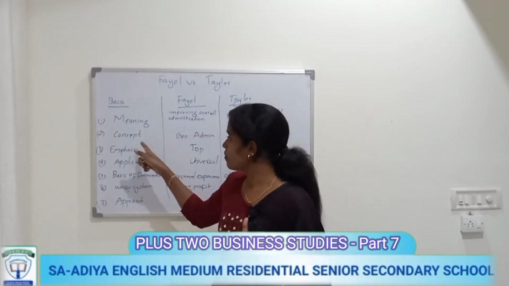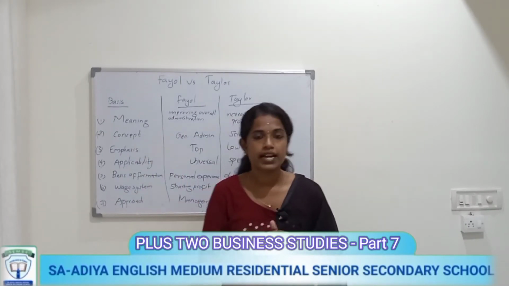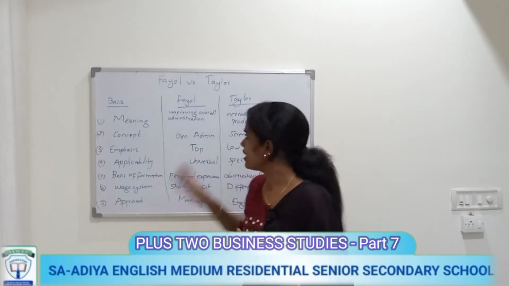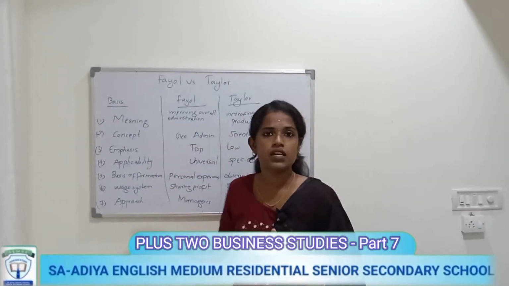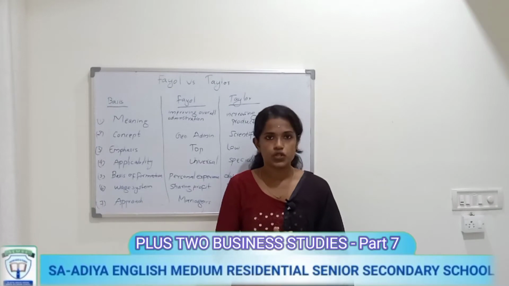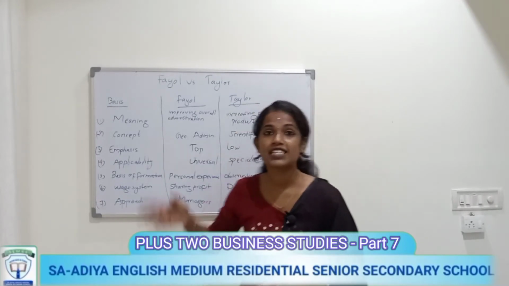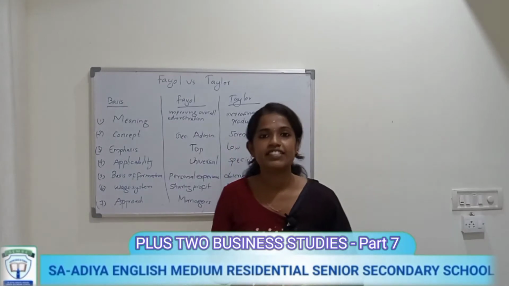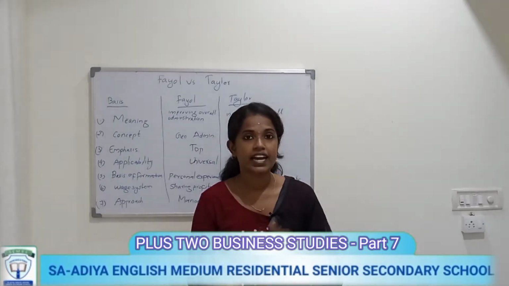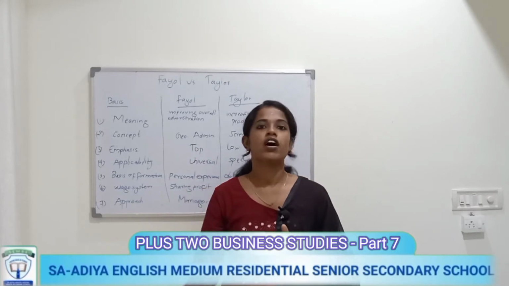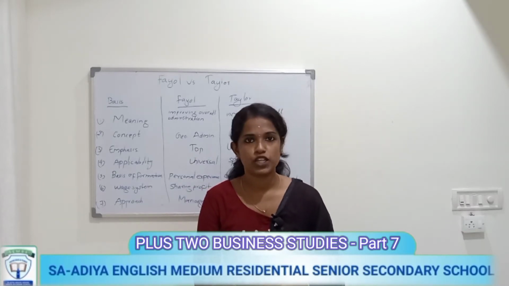Then the second basis is concept. On the basis of concept, what will be the difference? In case of Fayol, the concept is general theory of administration. But in case of Taylor, the concept is scientific management. The concept of Fayol is general theory of administration and the concept of Taylor is scientific management.